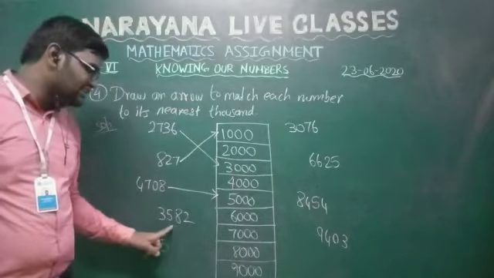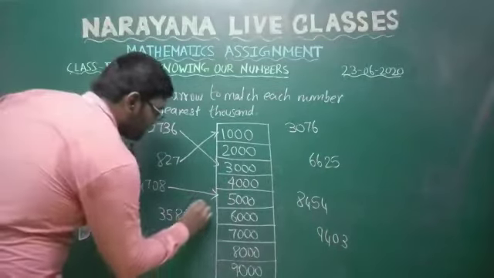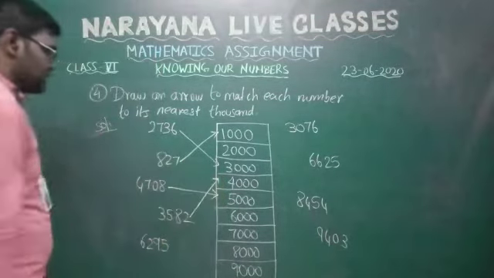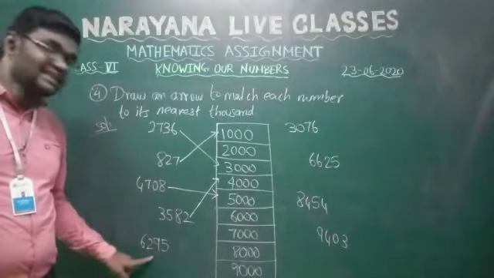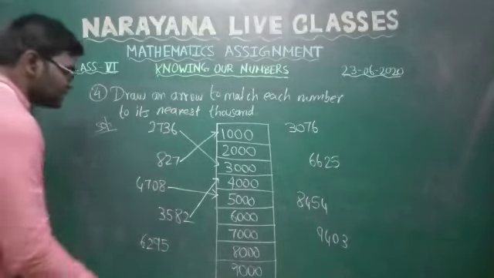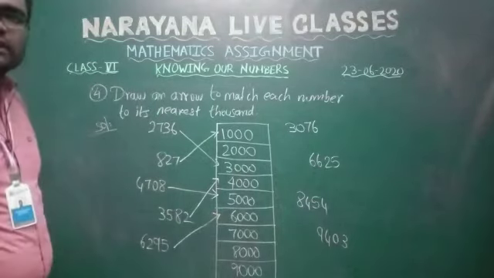3,582. Here also the last 3 digits are 582. It is greater than 500. So you will round off to the nearest 1000. It will become 4,000. Next, 6,295. This 295 is less than 500. So you have to round off to the nearest 0. It will become 6,000. Clear, students?